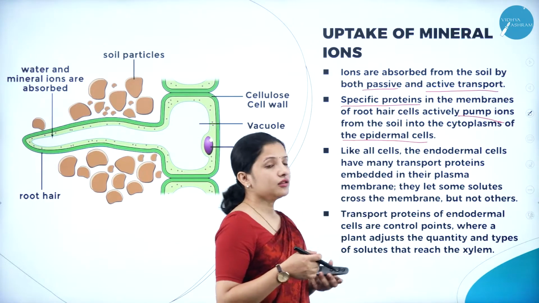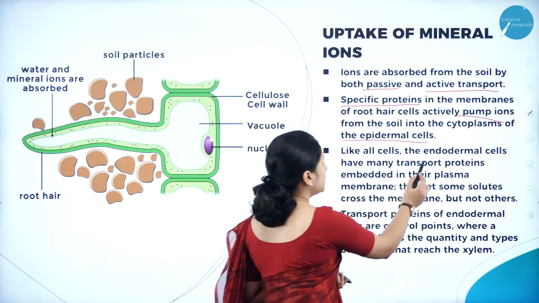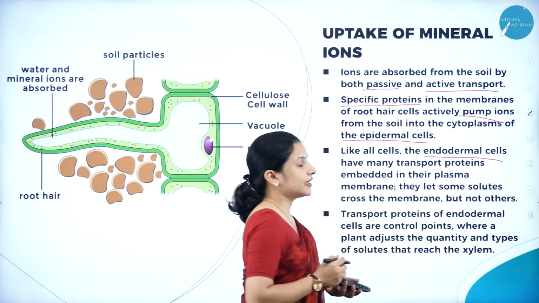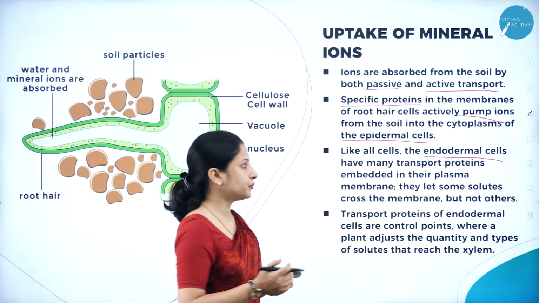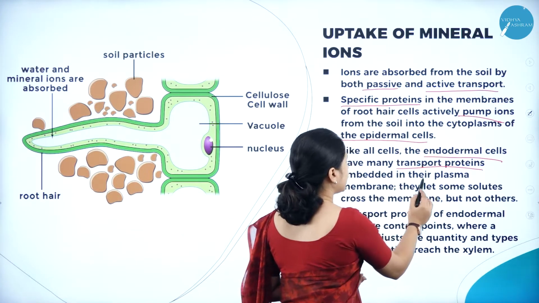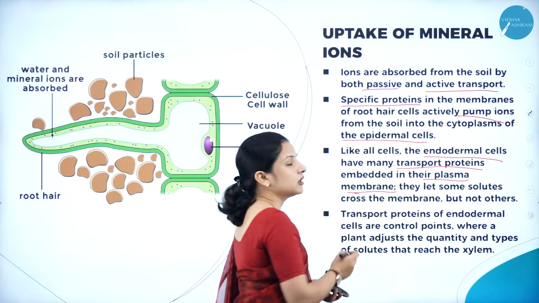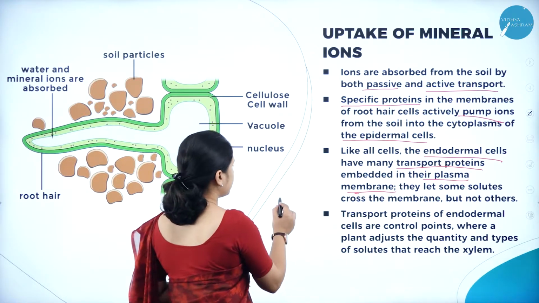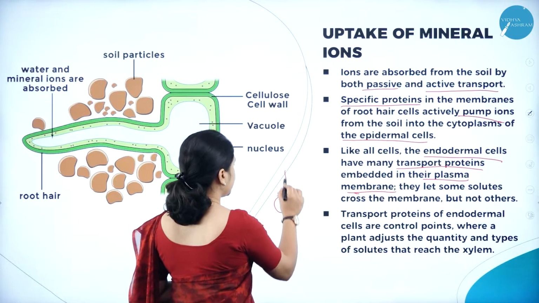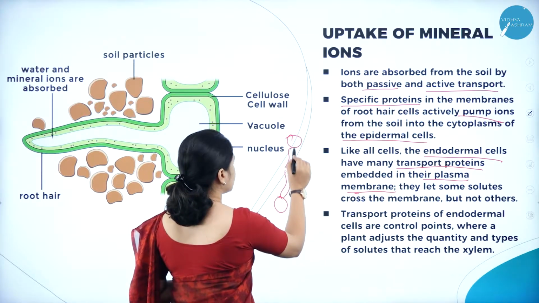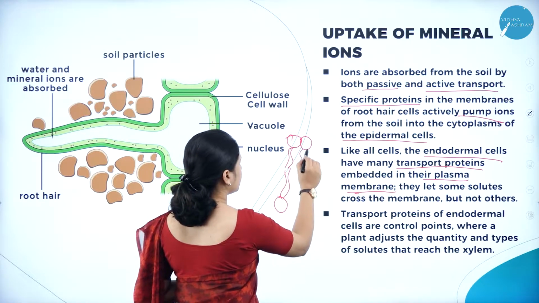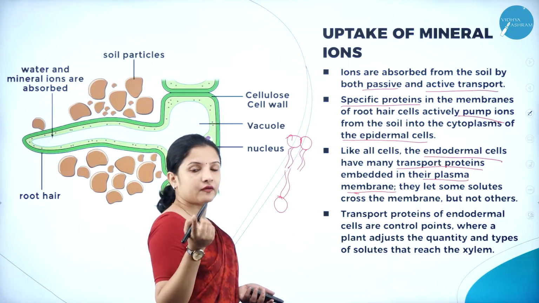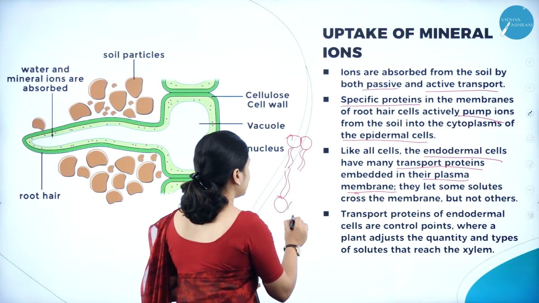And the endodermal cells have many such transport proteins embedded in their plasma membrane. So we came to know that the cell membrane is made up of a lipid bilayer, right? Remember the fluid mosaic model which you have studied in the cell organelles.